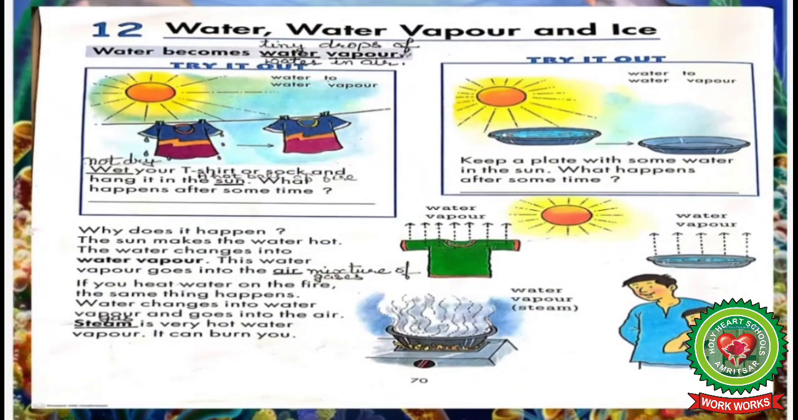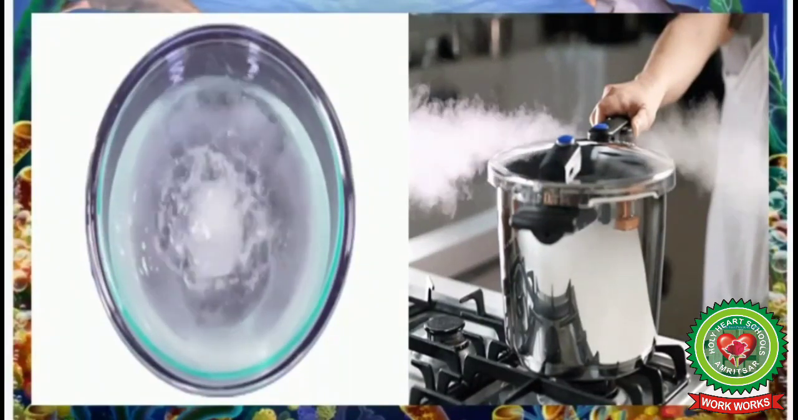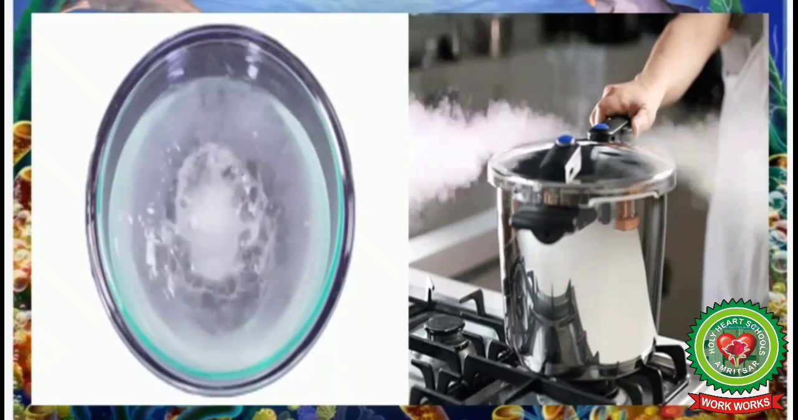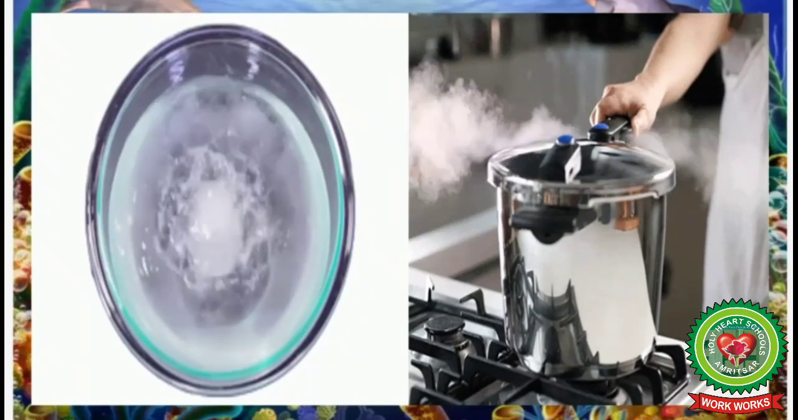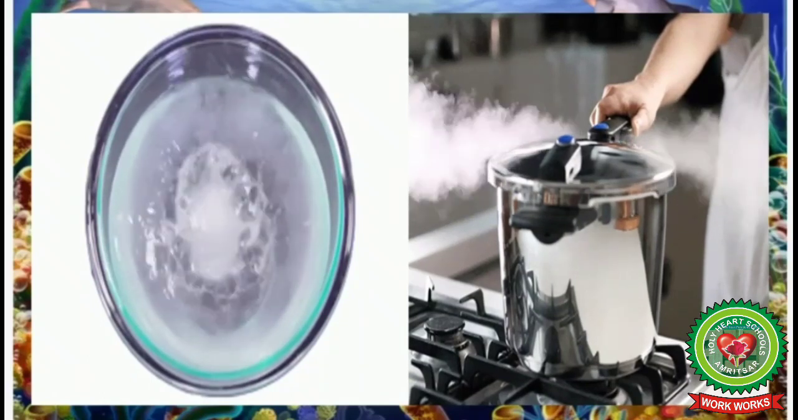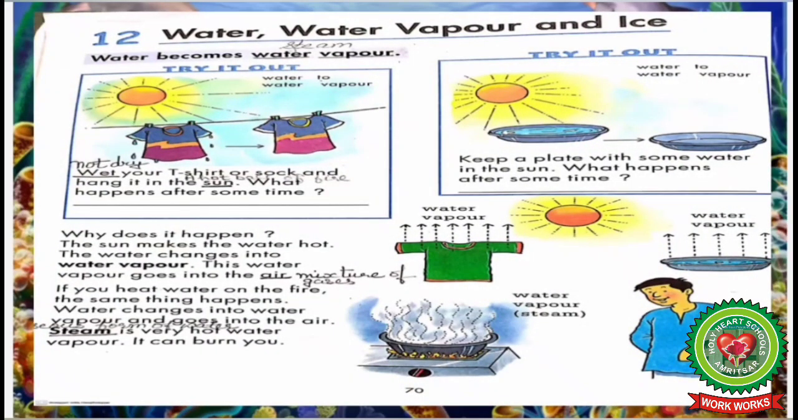Now, if you heat water on the fire, the same thing happens. Water changes into water vapor and goes into the air. Students, if you heat water on the fire, the same thing happens. You might have seen your mother boiling water. The water changes into water vapor and goes into the air. Steam is very hot water vapor. Underline word steam. Write down its meaning, gaseous form of water.